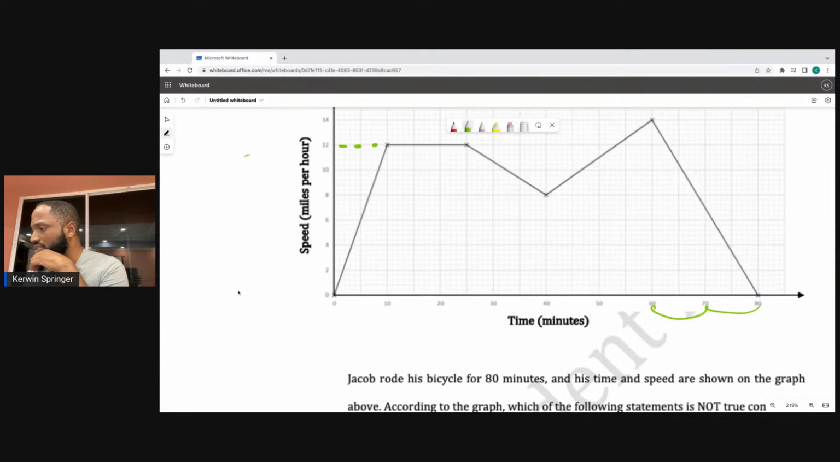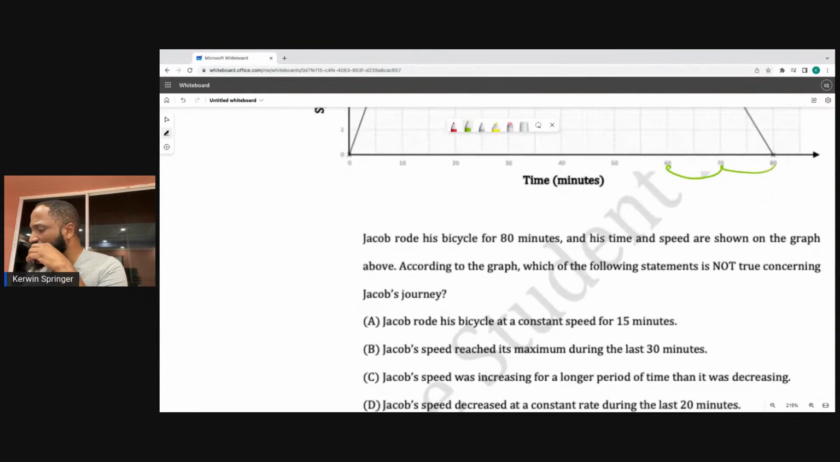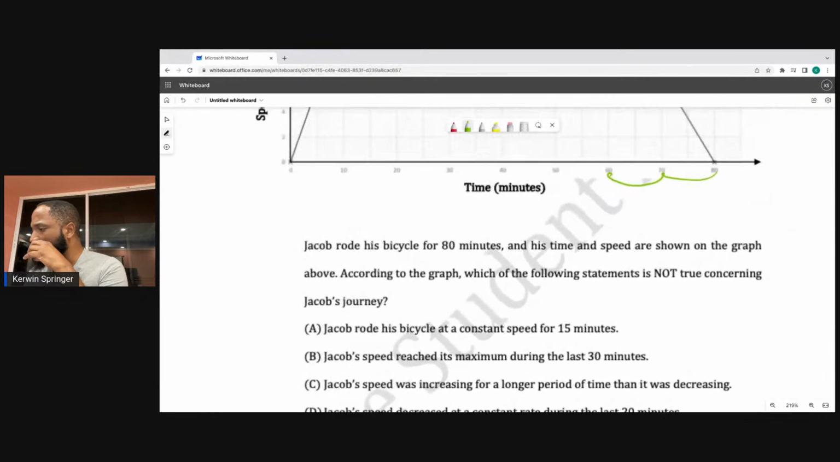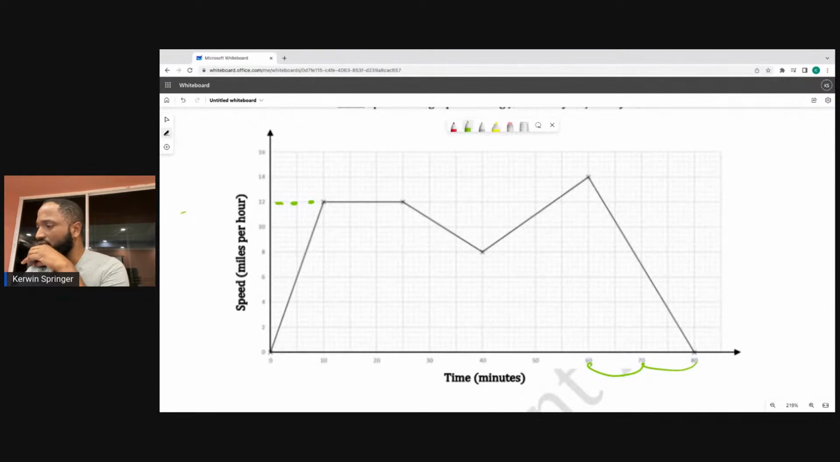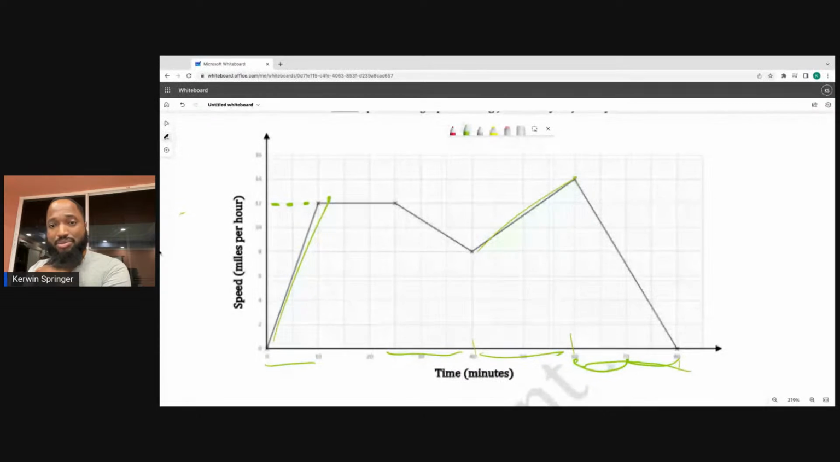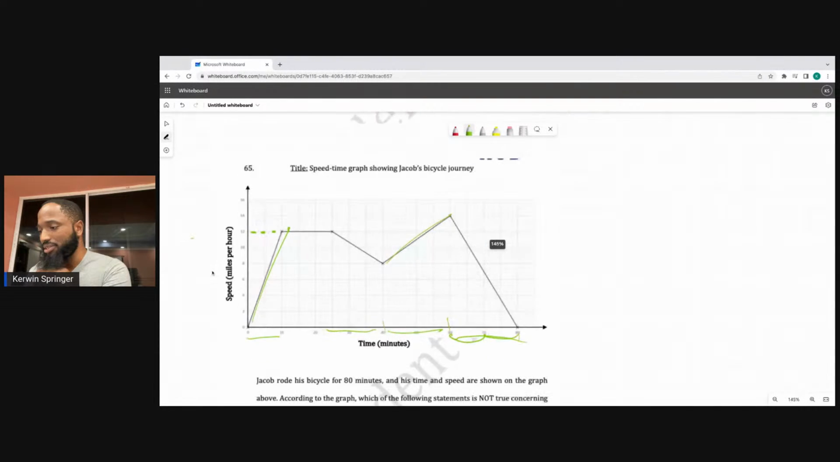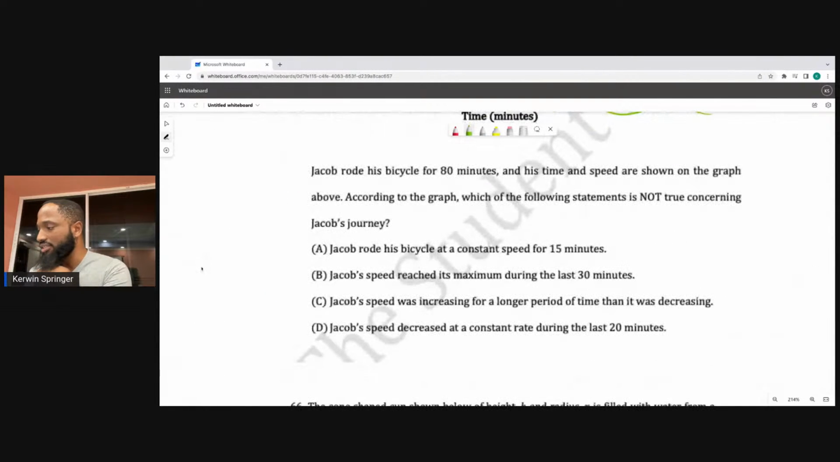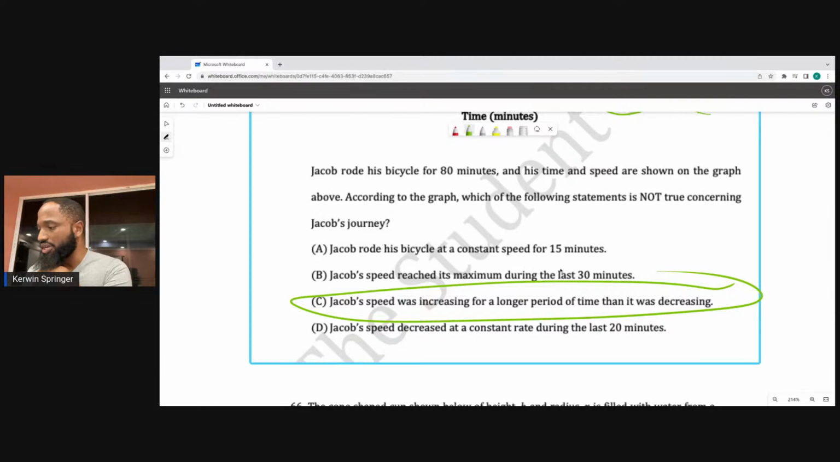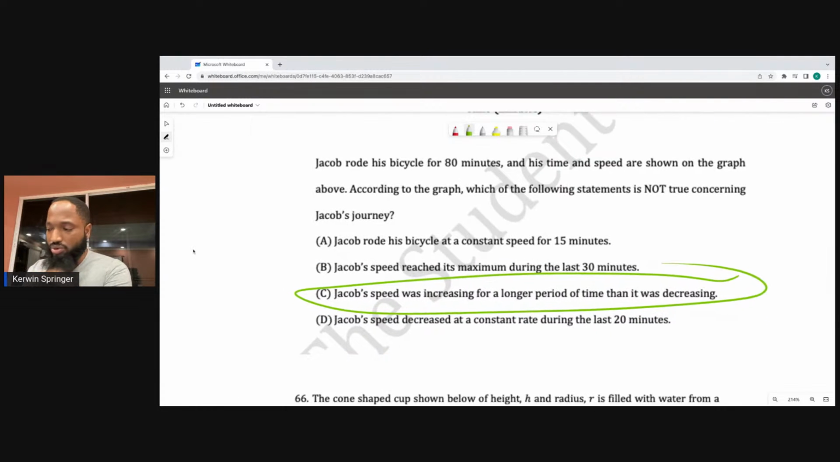Jacob's speed was increasing for a longer period of time? Nah, look how fast he increased his speed. This was 20 minutes, 10 minutes. In terms of decreasing, you have 20, you have a little extra here. So C is not true. They make you read all the questions to get to the bottom of the barrel. These are all the answers. These long reading questions.